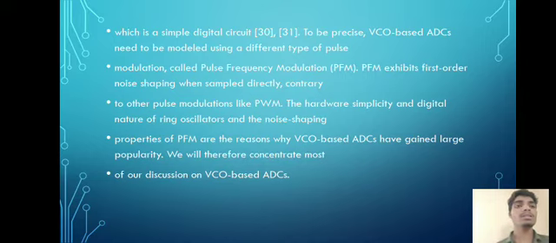To be precise, VCO based ADCs need to be modeled using a different type of pulse modulation called pulse frequency modulation, PFM. PFM exhibits first order noise shaping when sampled directly, contrary to other pulse modulations like PWM. The hardware simplicity and digital nature of ring oscillators and the noise shaping properties of PFM are the reasons why VCO based ADCs have gained large popularity. We will therefore concentrate most of our discussion on VCO based ADCs.